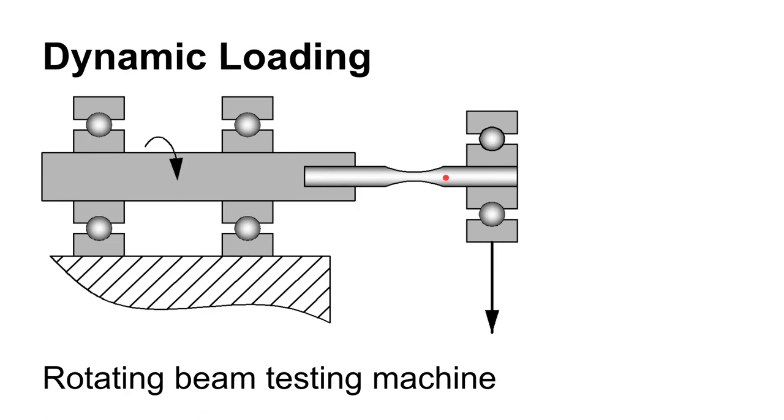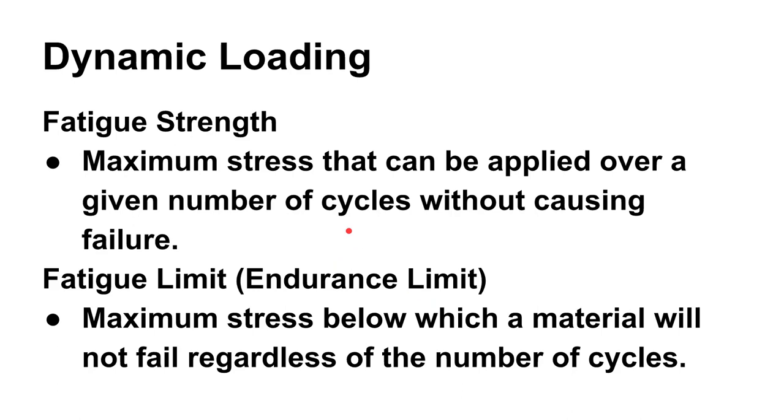If we rotate this, then the part that was in tension will 180 degrees later be in compression, and vice versa. So this is a way to apply tension and compression back and forth very rapidly, and you can get millions of cycles without too much time. A couple of numbers that we could get would be the fatigue strength, that is the maximum stress that we could apply without ever causing failure, and the endurance limit, and that is the maximum stress below which a material will not fail regardless of the number of cycles.